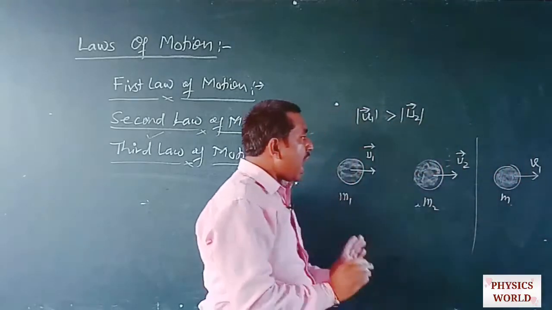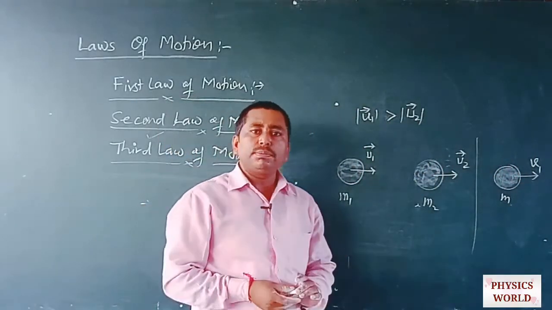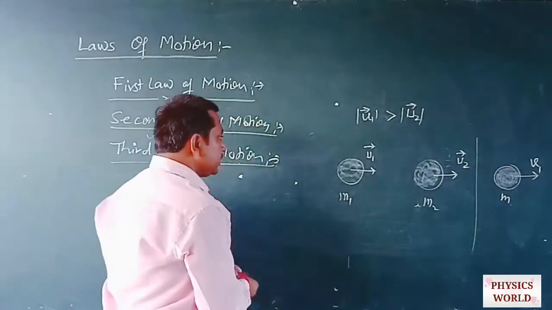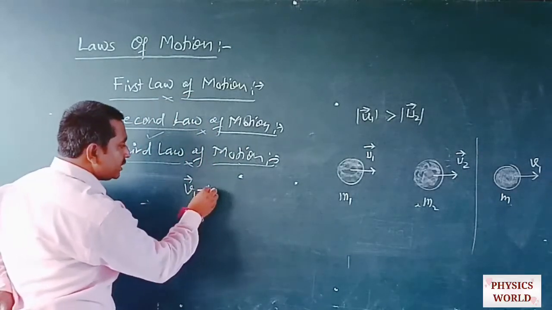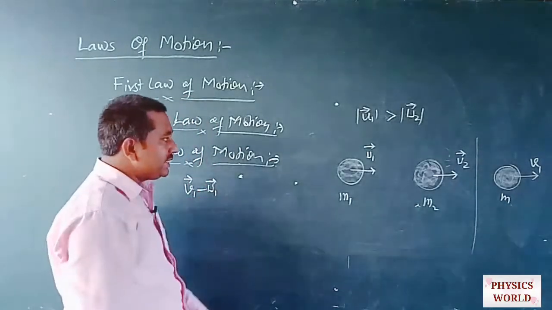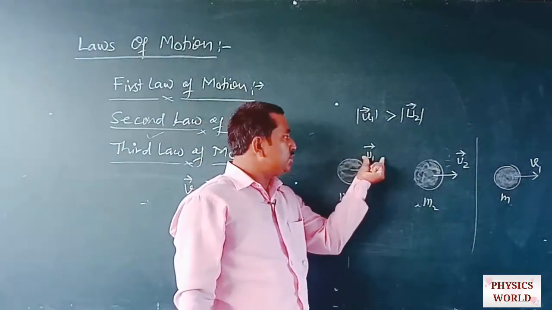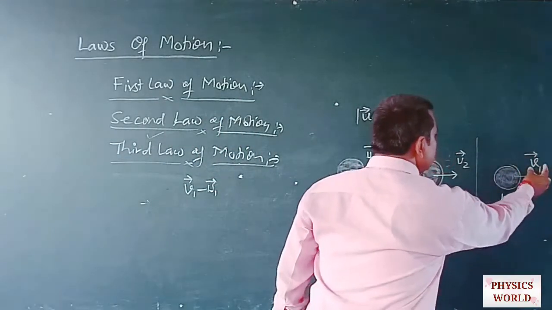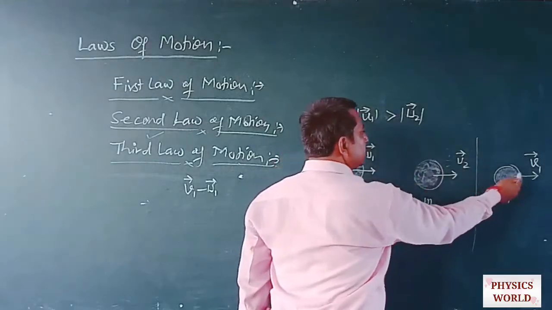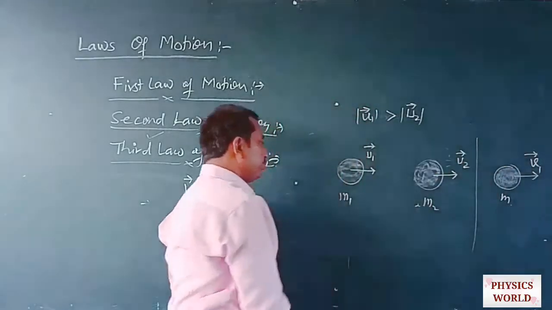So how much is the change in the velocity of the first ball? The change in velocity of the first ball is v1 minus u1, because the initial velocity of the first ball is u1 and the final velocity of the first ball is v1. So the change in velocity of the first ball is v1 minus u1.